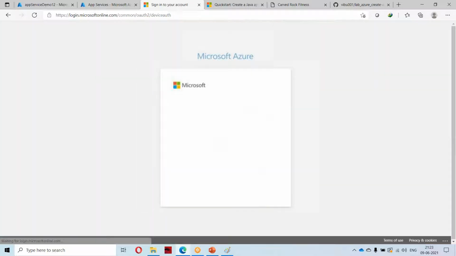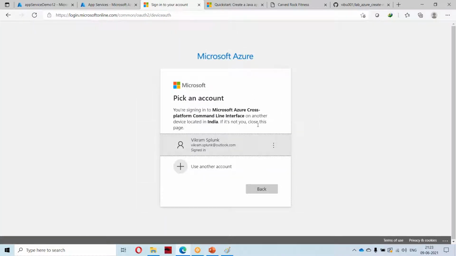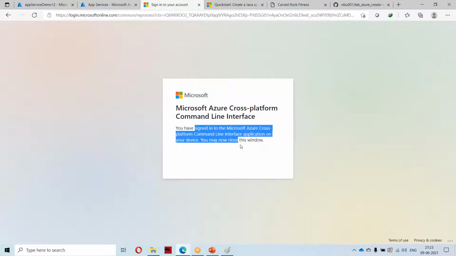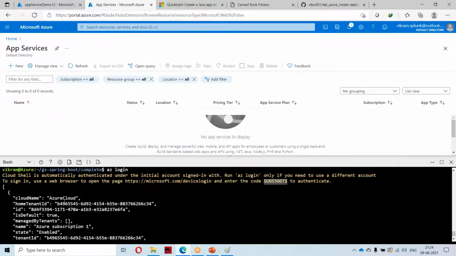Now the authentication will happen. Now we can close the window. Okay, I have logged into this command line. Now I'm clicking on cancel. I'm closing this. Now if you see here, once the authentication is completed, it is giving me something